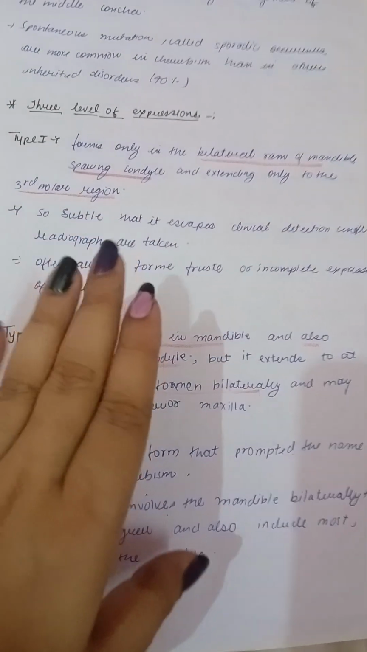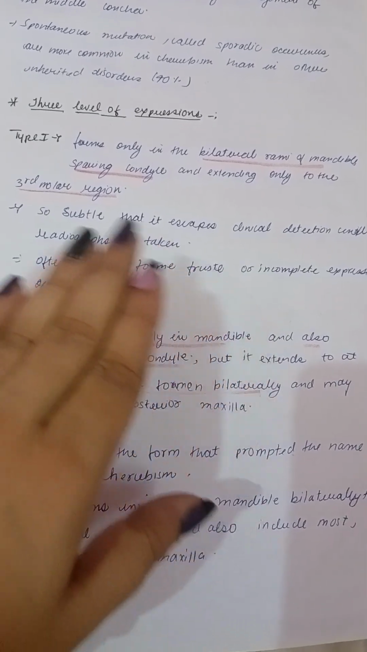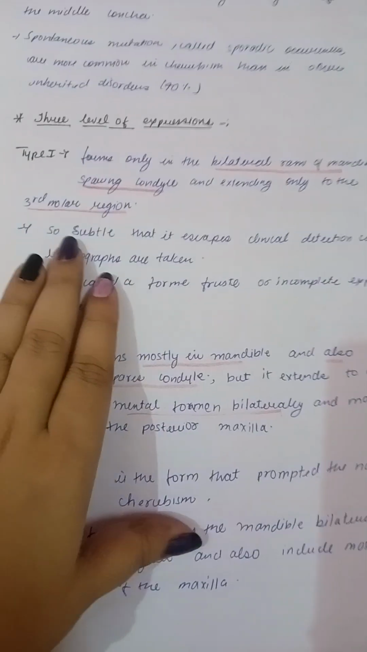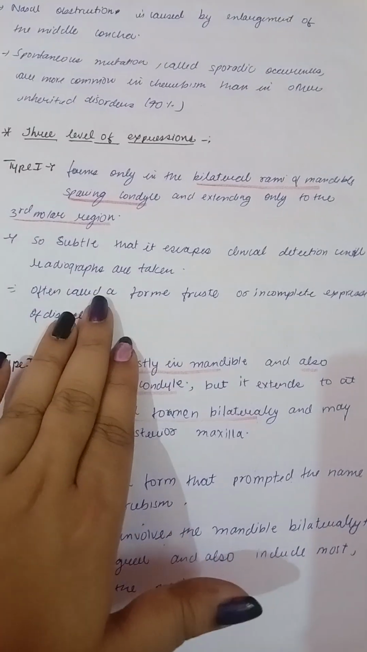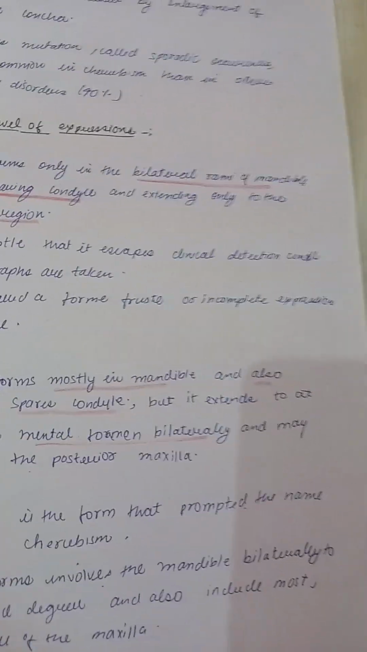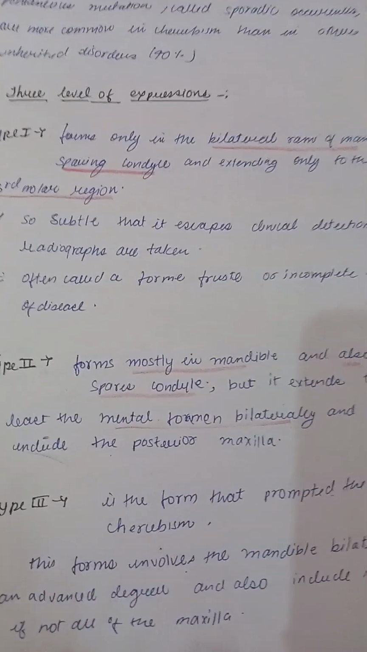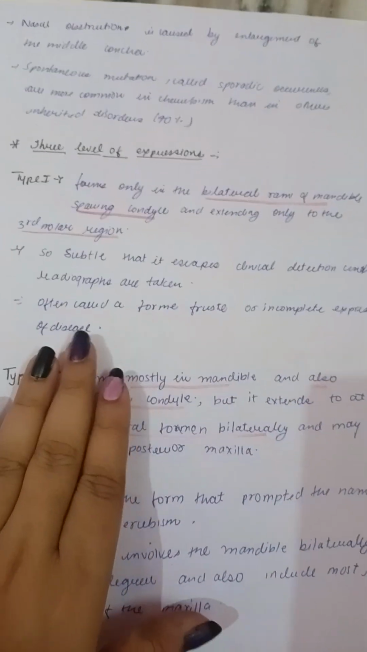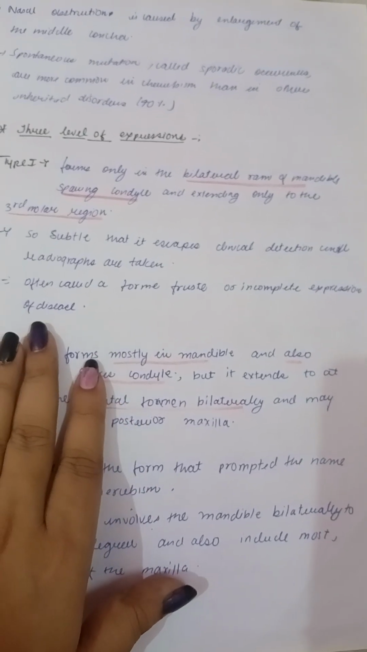First, it forms only in the bilateral rami of the mandible, sparing the condyle and extending only to the third molar region. Only the rami and third molar region are affected, so this is very subtle, so subtle that it escapes clinical detection until radiographs are taken. So clinical detection में मतलब अगर तुम सामने से देखोगे तो पता नहीं चलेगा the patient has cherubism unless and until radiographs are taken. Often called a forme fruste or incomplete expression of the disease.